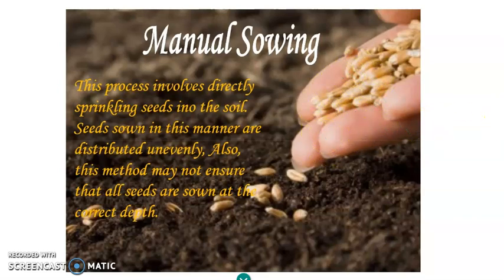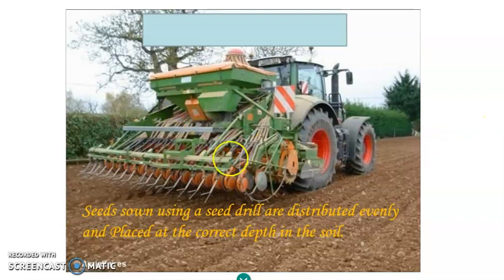And the instrumental one is a seed drill. What does it do? It drills in the soil and puts a seed at a particular depth. So this instrument is used for sowing seeds. A farmer first plows the field, levels the field, and then he sows the seeds.